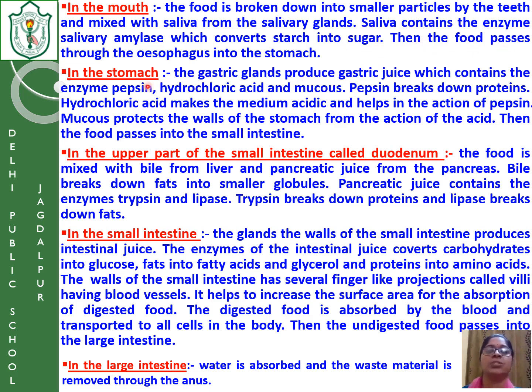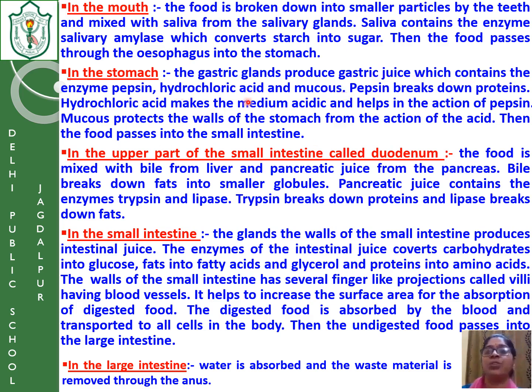Then the food passes through the esophagus to the stomach. How does it pass from the esophagus to the stomach? By the process of peristalsis. Continuous contraction and relaxation of the muscles is called peristalsis. Now, how in the stomach? The gastric glands produce gastric juice, which contains the enzyme pepsin, hydrochloric acid and mucus. We have discussed that.